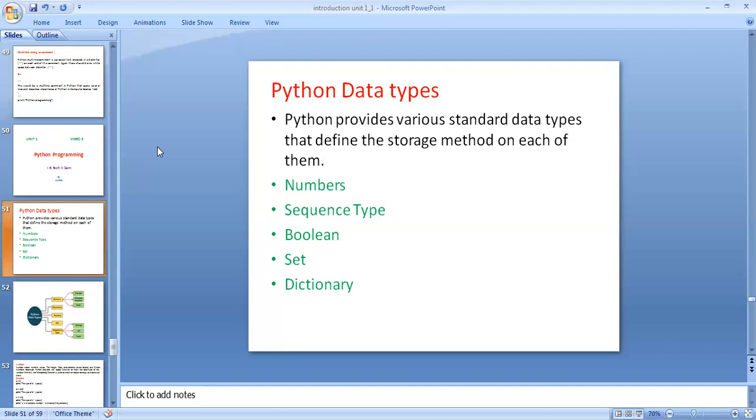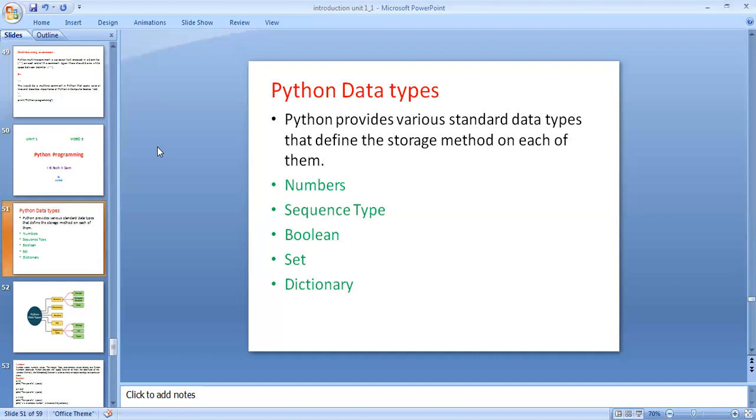It means we do not need to define whether the variable is integer, float, string, or boolean in Python programming. But in C programming, we need to define the variable's particular data type.